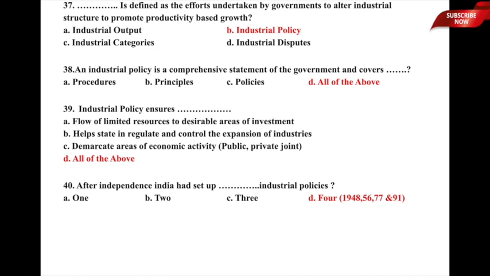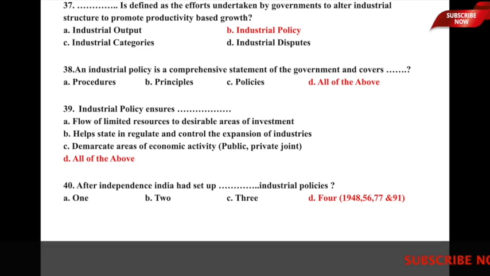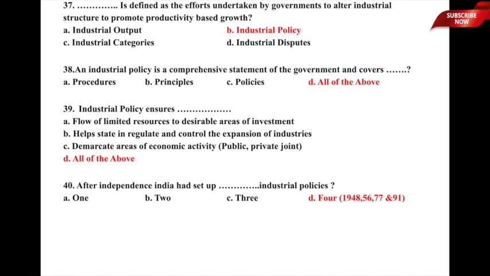Let us now move to the next one. Dash is defined as the efforts taken by government to alter industrial structure to promote productivity based growth. What is defined as the efforts taken by the government to alter the industrial structure of a country so as to promote the productivity based growth? Whether it is A, industrial output, whether it is B, industrial policy, or C, industrial categories, or D, industrial disputes.